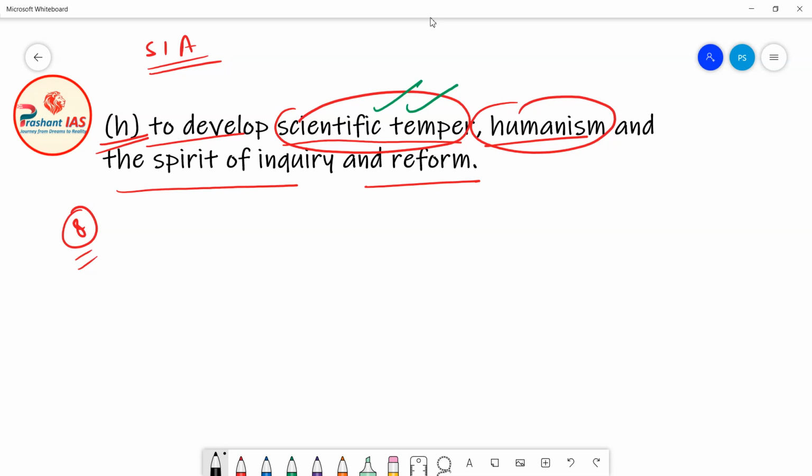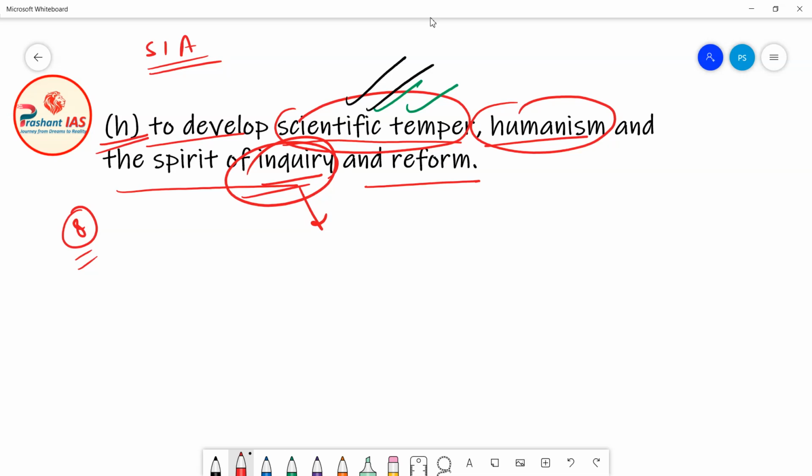So it is basically an open-minded temper where you are ready for new knowledge, you are ready for new experiments, you are ready to explore new things yourself. But do remember that you are not accepting anything as it is. First of all, you will examine it. First of all, you will check it. And when you find it correct, then only you will accept it. And this is actually the spirit of inquiry. Spirit of inquiry also means that you have to inquire about each and everything. If anybody is telling you something, don't accept it as it is. Just examine whether it is correct or not.